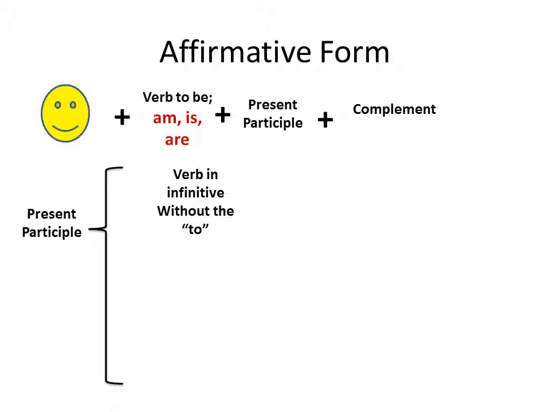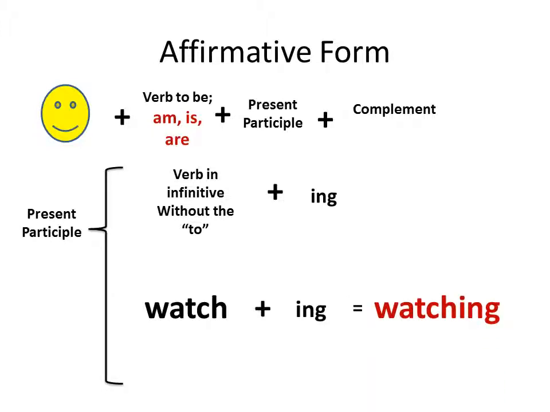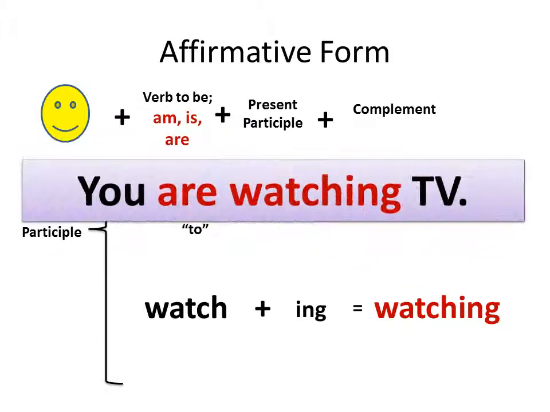We're going to start with the verb in infinitive without the to, el verbo en infinitivo sin el to, plus ing. For example, we have watch, mirar, plus ing. Then we have watching, and this is the present participle, el presente participio. Okay, there are some rules about how we're going to add ing that I'm going to explain a little bit later. Hay algunas reglas de cómo vamos a agregar el ing, y se las voy a explicar más adelante.